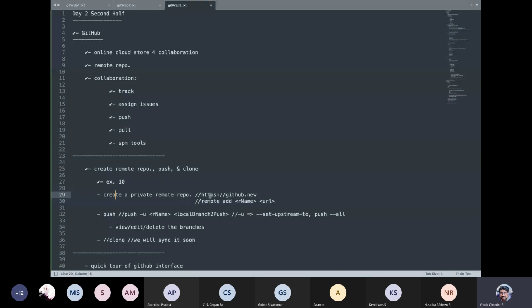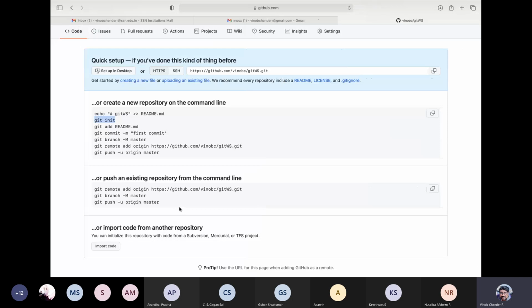We have just created a remote repository, but then we need to add it so that your local repository knows about that particular remote repository. That is the purpose of remote add. So the command is remote add. You specify the repository name and the URL. So we can see here, it says git remote add, and you specify the repository name. This could be any name.